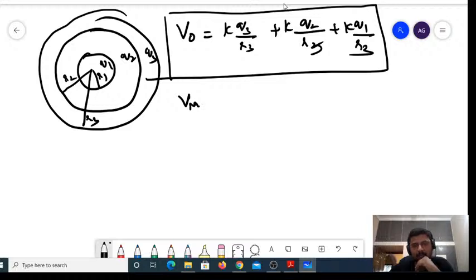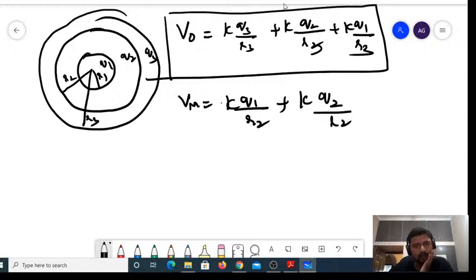Similarly, on the middle sphere, due to the smaller sphere, first k into Q1 divided by R2, because the distance is going to vary. Plus k into Q2 divided by R2 due to its own surface. Now, since this is inside the third sphere, I can say k into Q3 divided by R3.